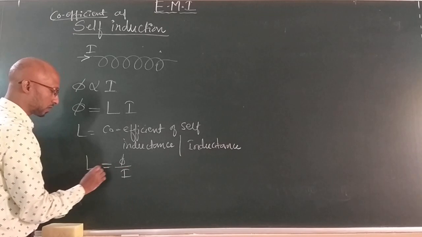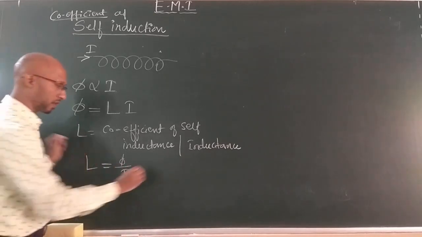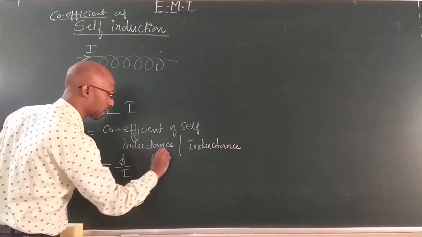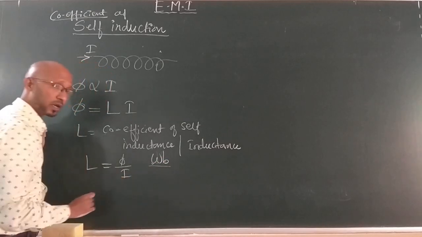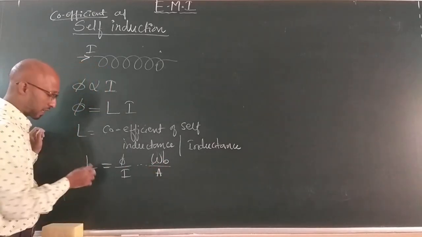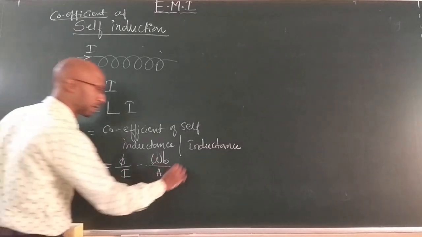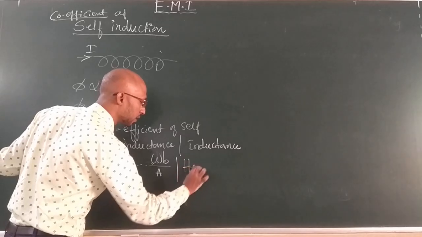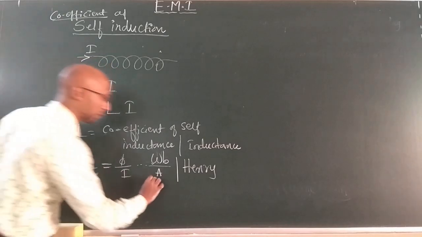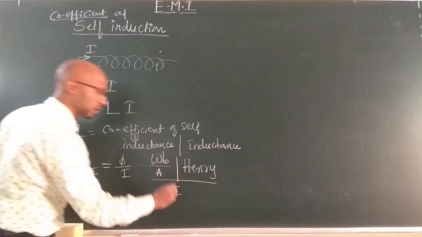Now you might wonder what the SI unit of it is. The SI unit of magnetic flux is Weber, whereas the SI unit of current is ampere. So the SI unit of self-inductance is Weber per ampere. There is one more special unit for it, Henry.